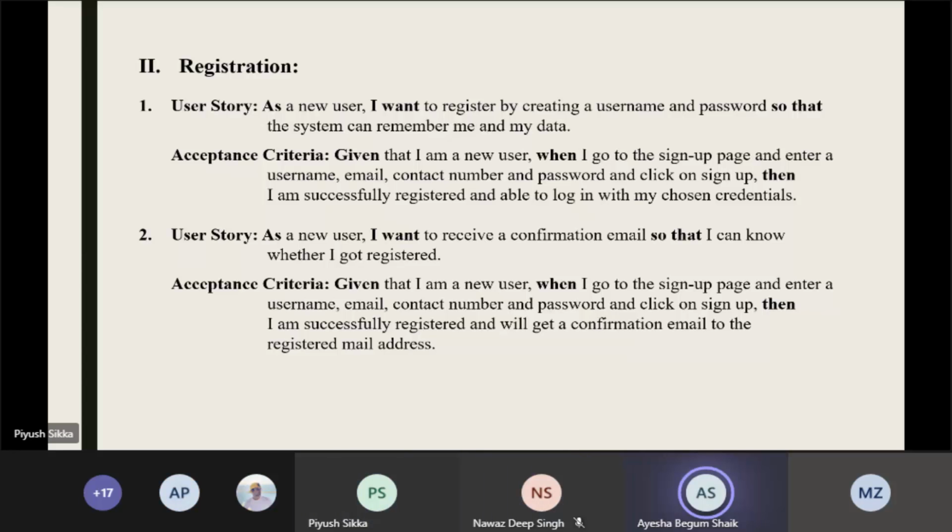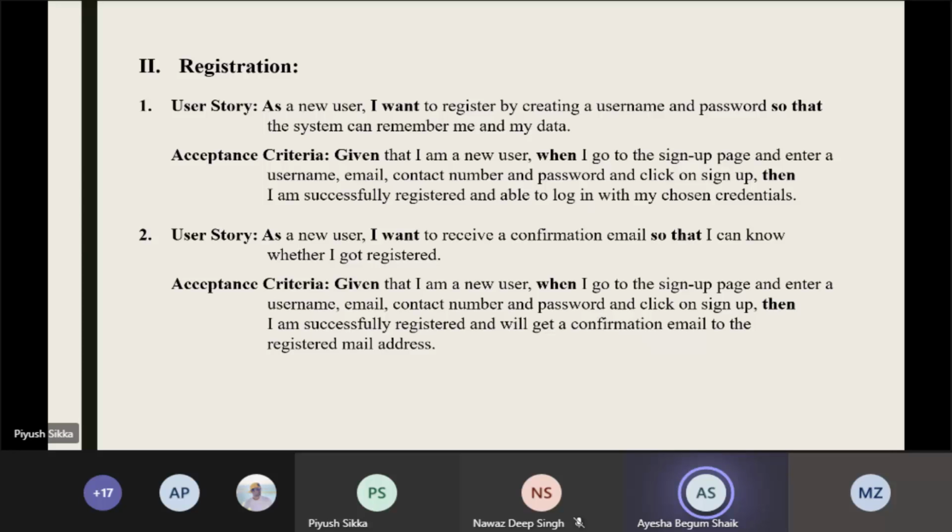This is a basic feature of registration. The basic user story is, as a new user, he wants to register by creating a username and password so that the system can remember him. The acceptance criteria would be, if it is a new user, we have certain blocks to fill like username, email, contact number, password, and then when we click on sign up, the user is successfully registered.